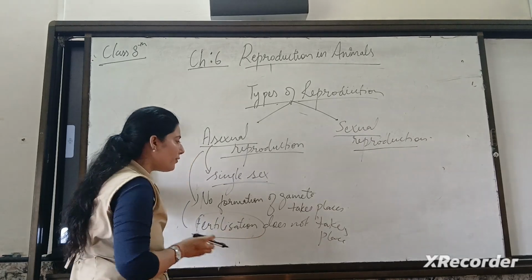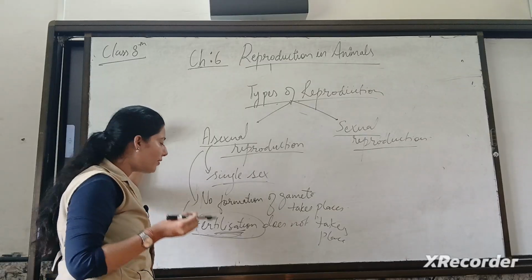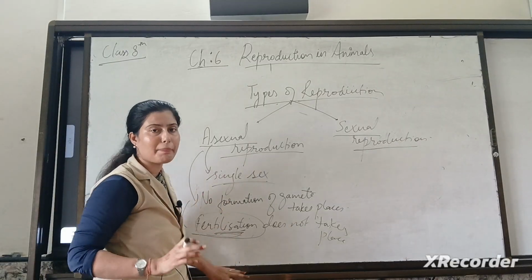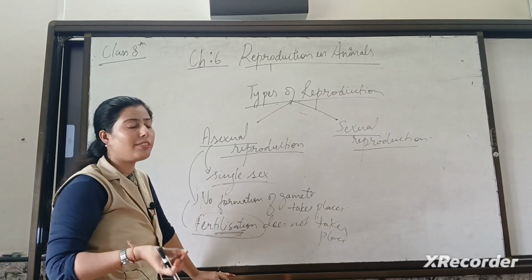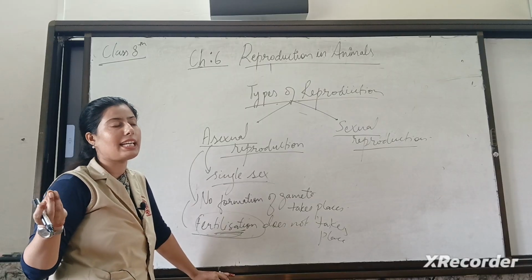Now, before moving forward, first we have to understand fertilization. Fertilization is the process of fusion of male and female gametes. We have already understood that gametes are cells which have a set of chromosomes.